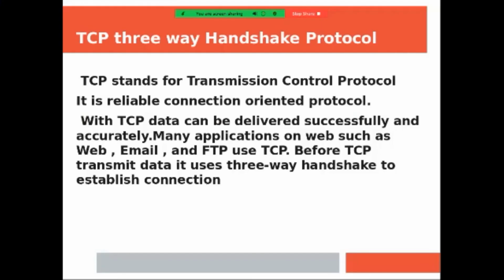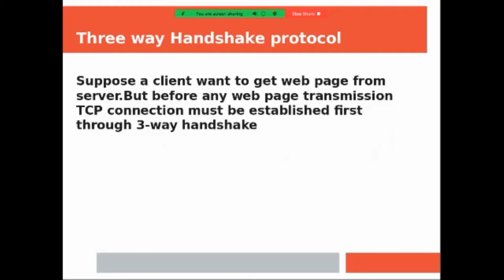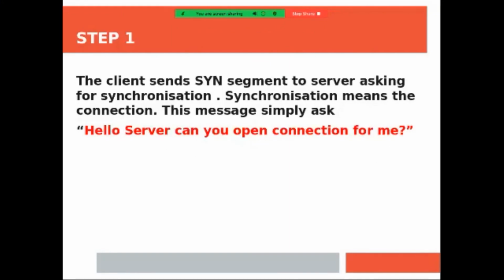Before TCP can transmit data, it uses the three-way handshake protocol to establish a connection. Suppose a client wants to get a web page from a server. Before any page transmission, a TCP connection must be established. That is done through the three-way handshake protocol. Step 1: the client sends a synchronization segment to the server asking for synchronization, meaning the client wants to communicate with the server. Synchronization means the connection. This message simply asks, hello server, can I open a connection for me?